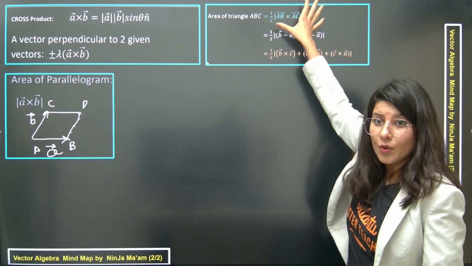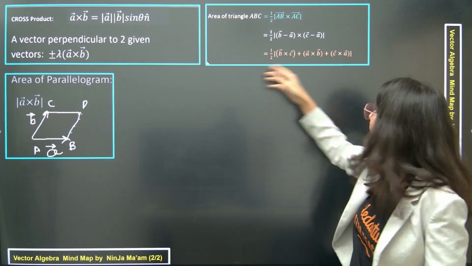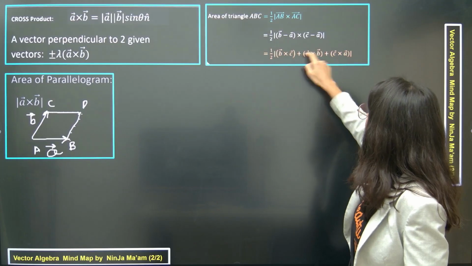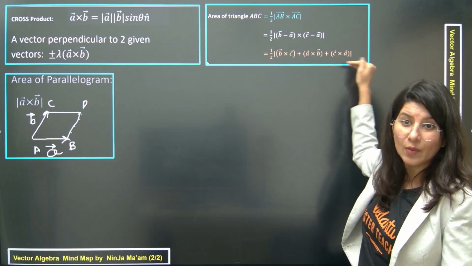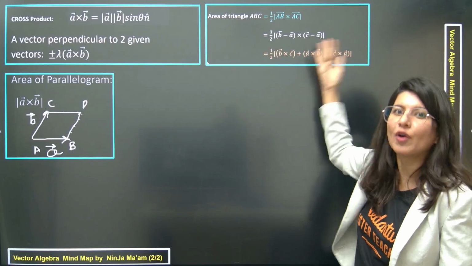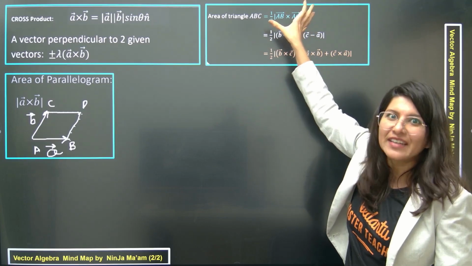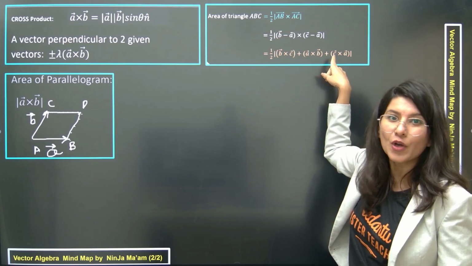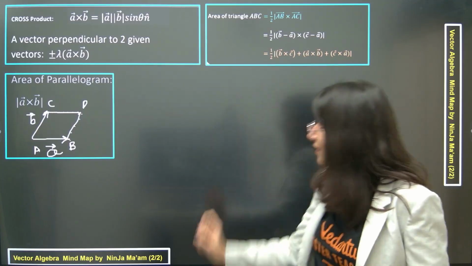Or there is also a formula related to vertices, which you can see: half of A cross B, B cross C, C cross A. It is easy to remember, but I advise you to remember it but avoid it. Use only this formula. It is calculation friendly. That one will mess up your calculations. Okay. Now area of parallelogram.